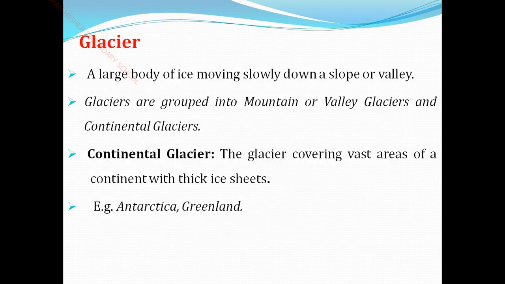Next we saw about the glaciers. In glaciers we have seen valley glaciers and continental glaciers. Valley glaciers are mountain glaciers. Between mountains there is a gap that is called a valley. It forms snow, and that is called a mountain or valley glacier. Continental glaciers are only on the continent, with thick ice sheets. This ice sheet is flat. The best examples of continental glaciers are Antarctica and Greenland. That continent seems full of ice.